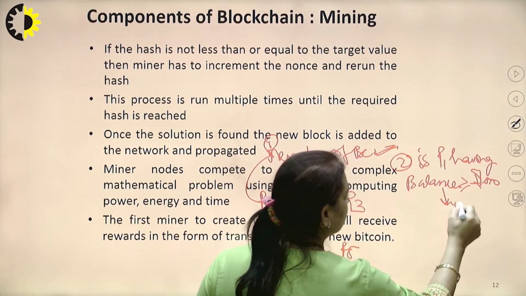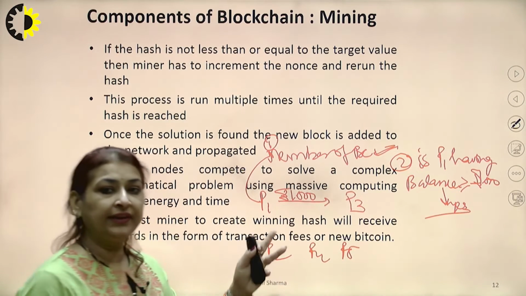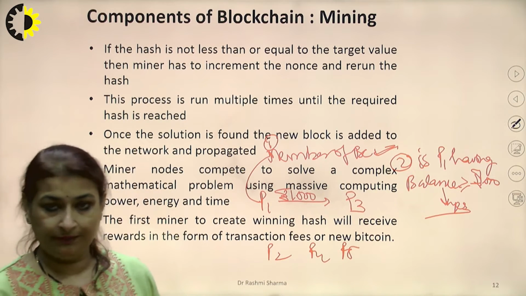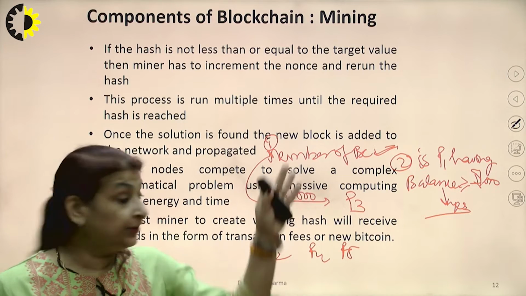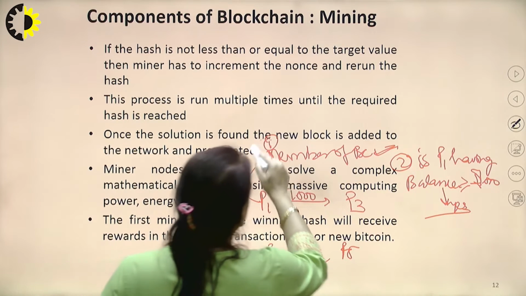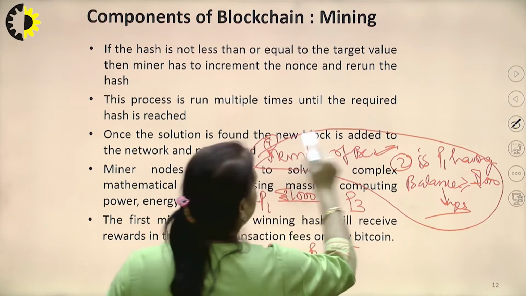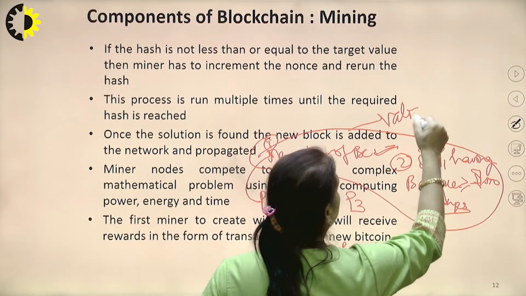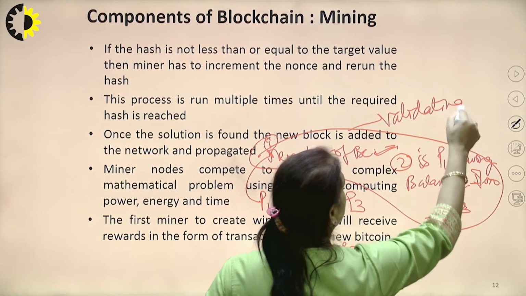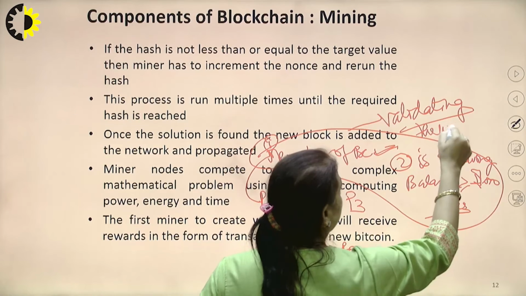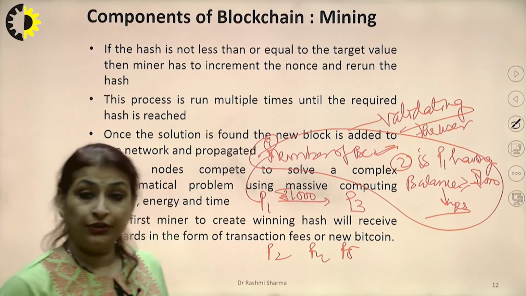If this answer is also yes, then P1 can transfer money to P3. So first thing, in short, what they are doing is validating the user. They are validating the user.